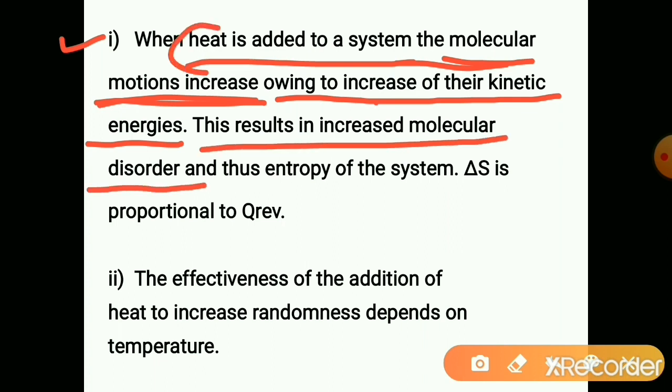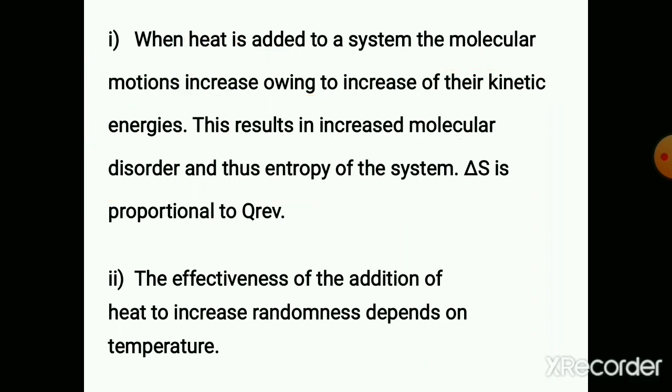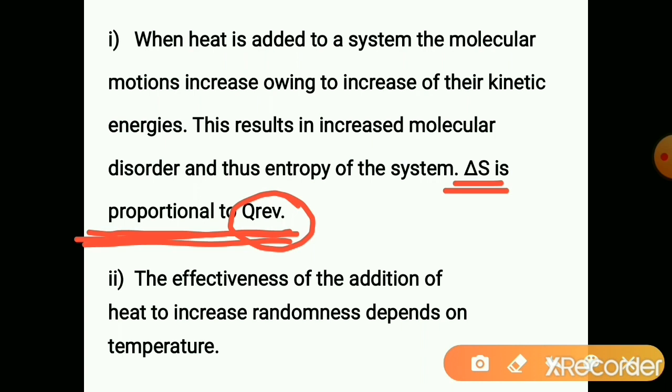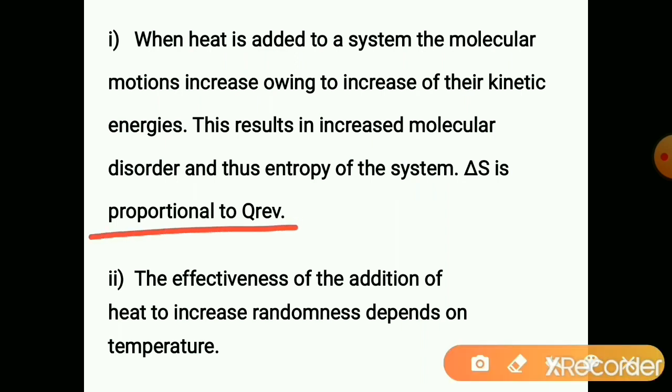When heat is added, the system gets disordered, and thus the entropy of the system increases. As the disorder increases, entropy of the system increases. So change in entropy, that is delta S, is proportional to Q reversible. Q reversible is the heat added to the system. As we add the heat, the molecules become disordered and the entropy of the system increases. So it is proportional to the Q reversible.